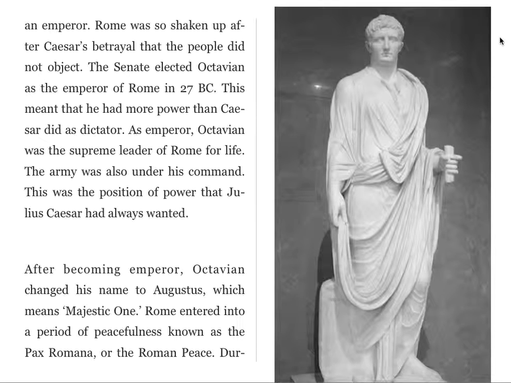This meant that he had more power than Caesar did as dictator. As emperor, Octavian was the supreme leader of Rome for life. The army was also under his command. This was the position of power that Julius Caesar had always wanted. After becoming emperor, Octavian changed his name to Augustus, which means majestic one. Rome entered into a period of peacefulness known as the Pax Romana, or the Roman peace.